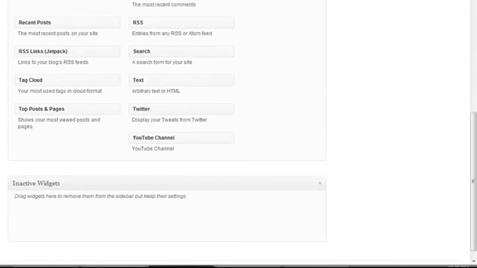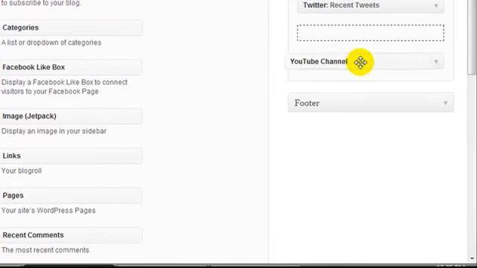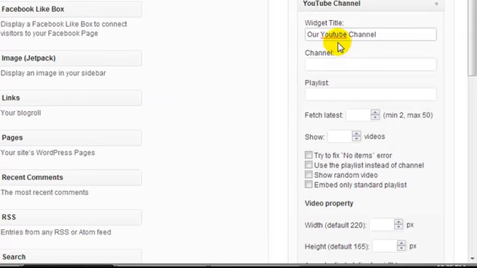Now I'm going to go to appearance and widgets, and now we should have a YouTube channel widget. I'm going to drag it up to my sidebar widget. I'm just going to call it our YouTube channel, and we have to put in our YouTube username. This one is going to be Caesar Milan. If you want to specify a playlist, you can do so. I'm not exactly sure what the fetch latest means. I believe it's related to, fetch the latest video if it's longer than 4 minutes or something. And you can have the number of videos to show.